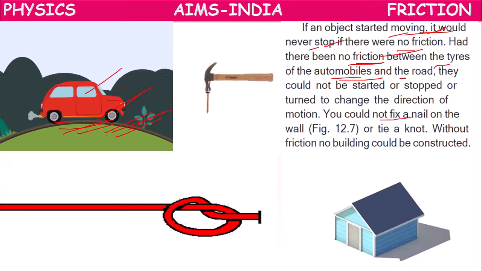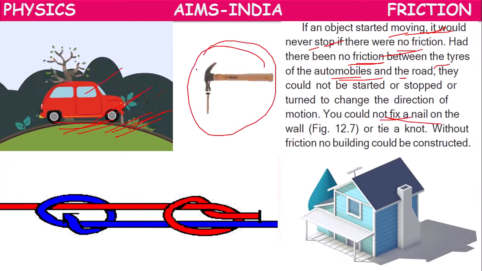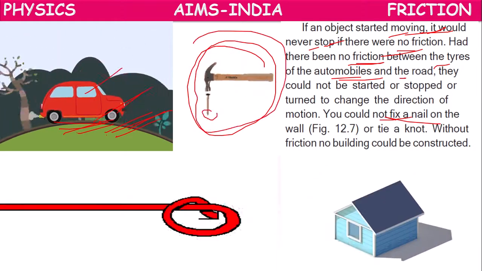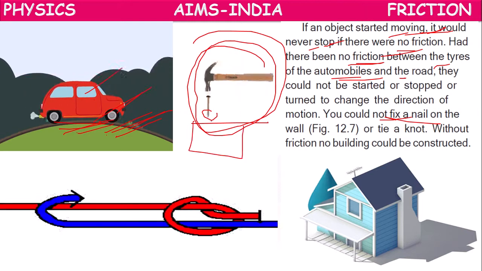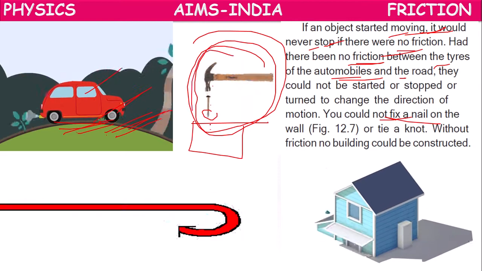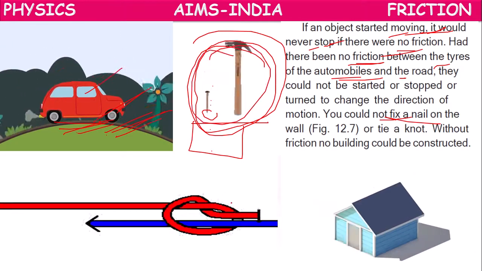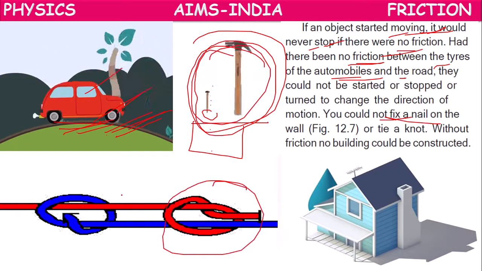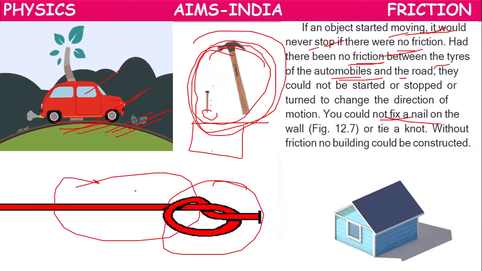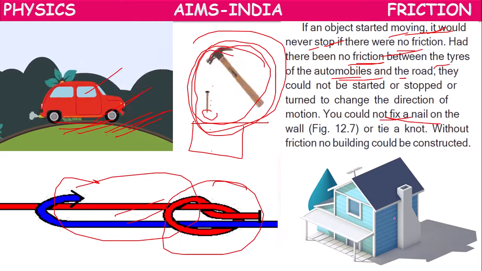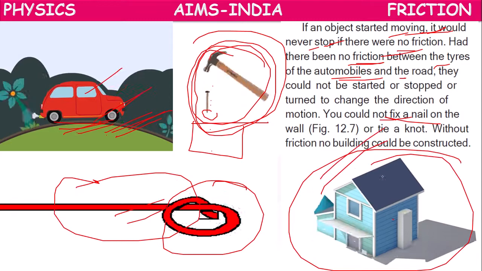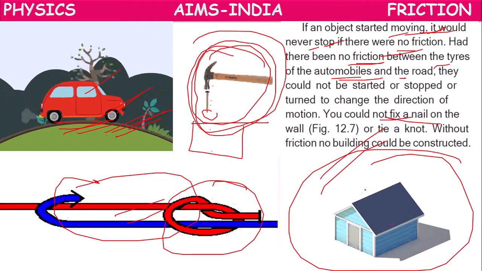Next. If you want to fix a nail into the wall, it is also happening because of friction. The nail and wall get interlocked. So that's why the nail will go into the wall. If there is no friction, we cannot fix nails into the wall. Or we cannot tie knots. Here two ropes are there. We are tying knots with the ropes. Without friction, that is also not possible. Even the construction of houses is possible because of friction. Without friction, it is not at all possible.